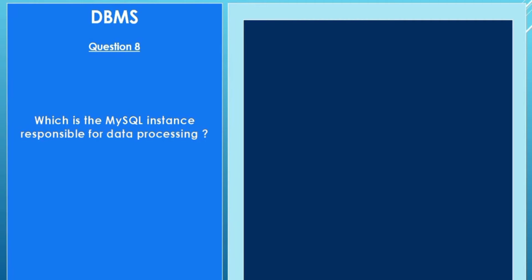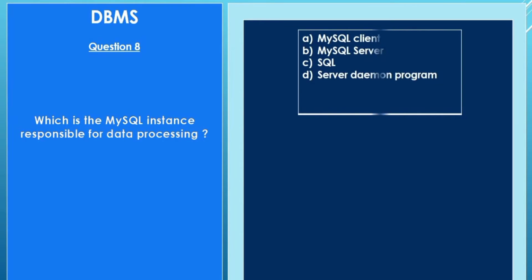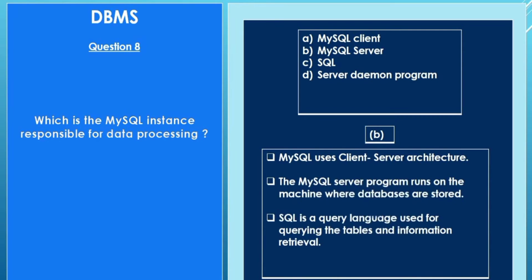Question number 8. Which is the MySQL instance responsible for data processing? A. MySQL client, B. MySQL server, C. SQL server daemon program. Answer is B. MySQL server. MySQL uses client-server architecture. The MySQL server program runs on the machine where databases are stored. SQL is a query language used for querying the tables and information retrieval.